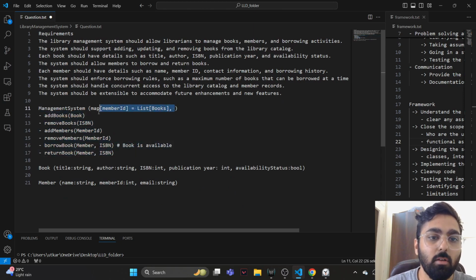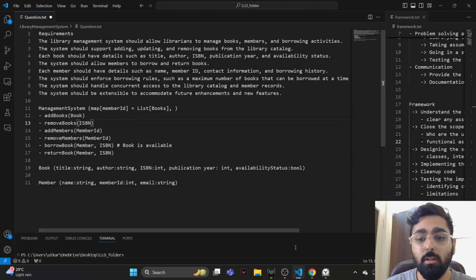So let's kind of look at the data structure we're going to use to store. Just a quick time check. It's 12 minutes in. I think we are okay. We're doing okay on time, I think.